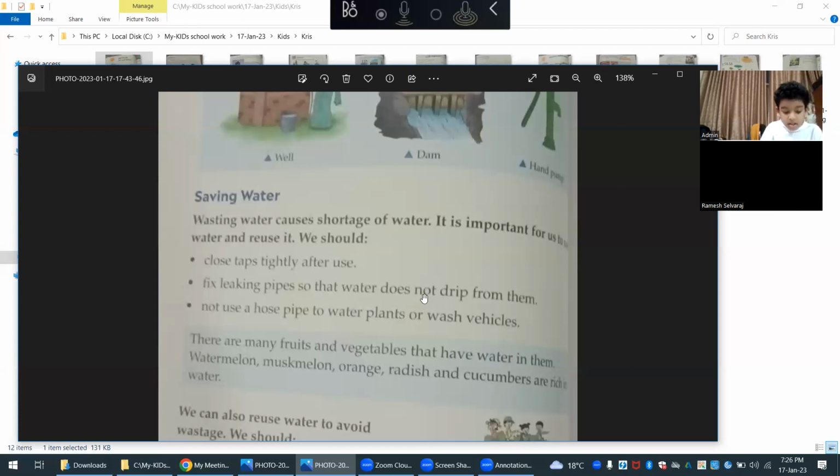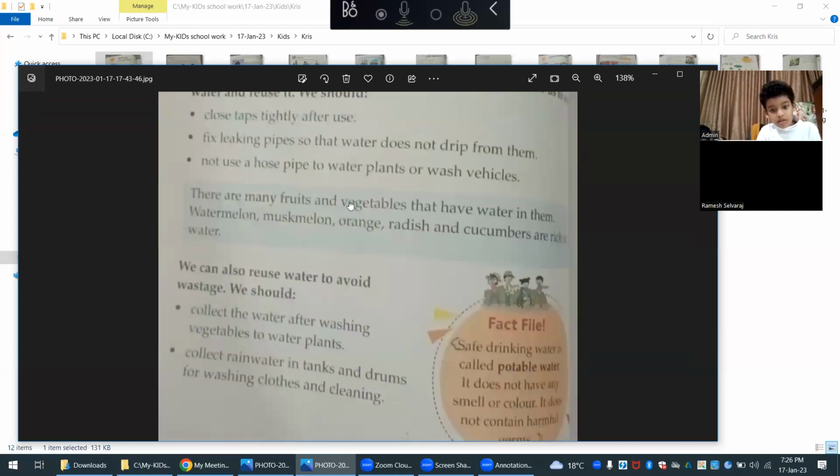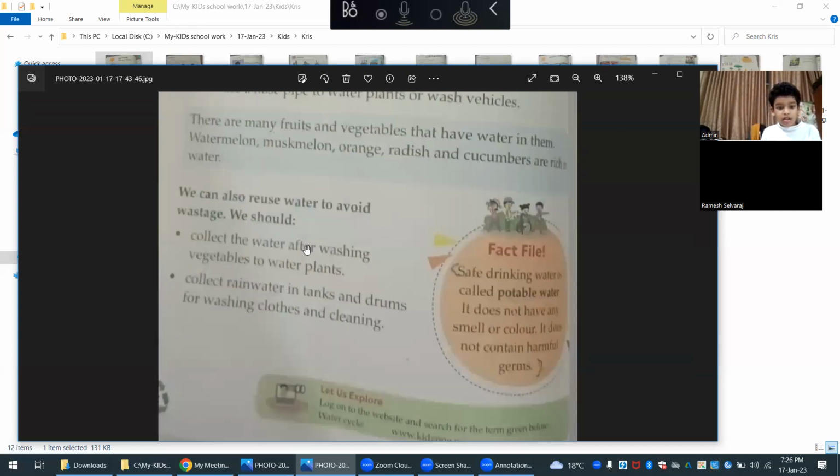What do you mean by this? What did you understand by reading this sentence? Can you explain? I understand that we have to fix the pipes and not waste water. And you see there are many fruits and vegetables that have water in them. Let's read this one also.